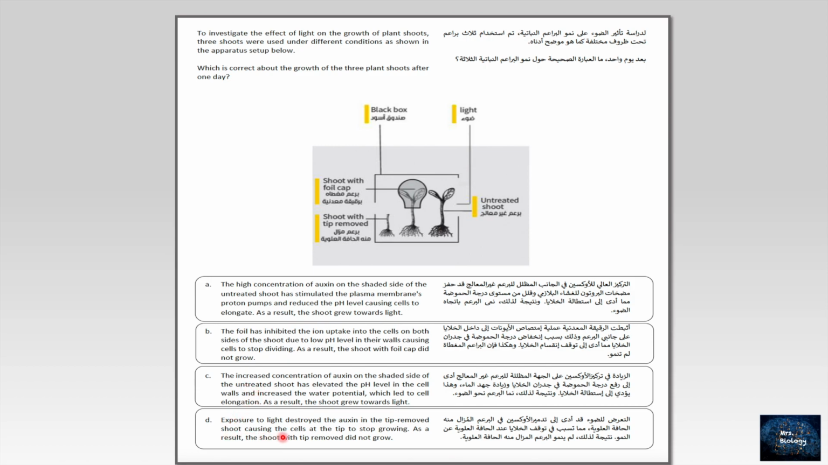D. Exposure to light destroyed the oxygen in the tip removed shoot, causing the cells at the tip to stop growing. As a result, the shoot with tip removed did not grow. Hold on. Once they removed the tip, that means they removed most of the apical meristem tissue. What is apical meristem? It's like stem cells that will differentiate and enhance the growth. So once they remove it, the growth decreases or is even inhibited. So D also is wrong. So the right answer here is what? It's A.